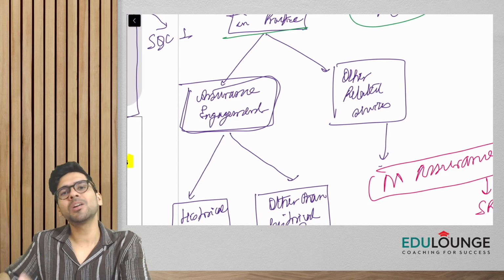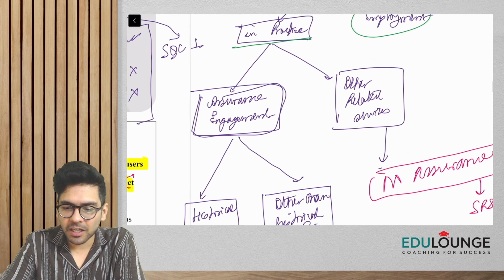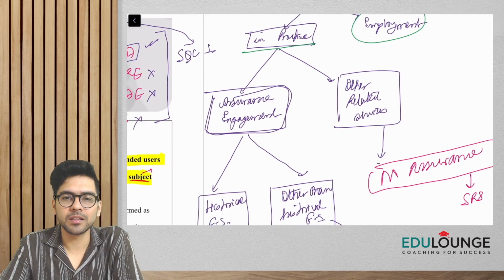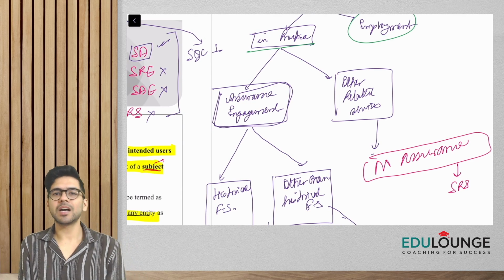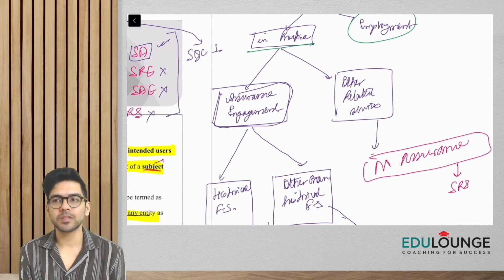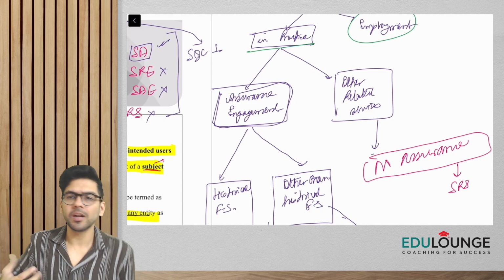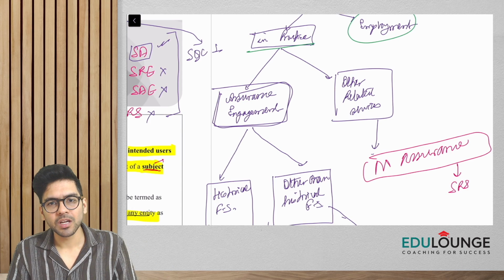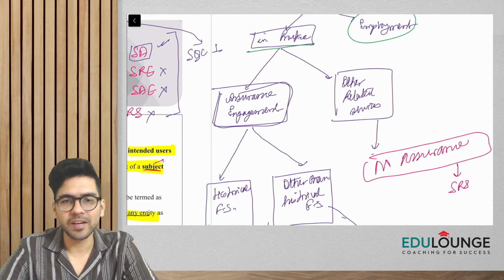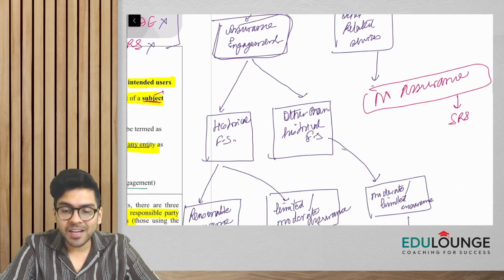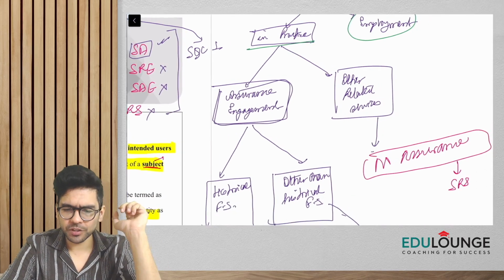And there can be other works also, guys, wherein we don't give any assurance. It is basically called other related services. Here we don't give any assurance. For example, if the company has asked us to compile the financial statements, or to represent their case with the income tax department, here we are not giving any assurance. We are just doing their work, let's say. So this will be called other related services. Now, under assurance engagement, I hope this is clear to everyone. Okay, going back to the chart.